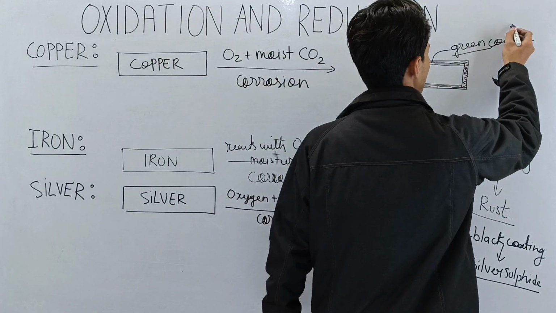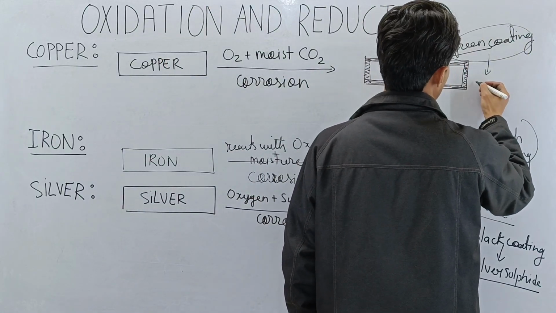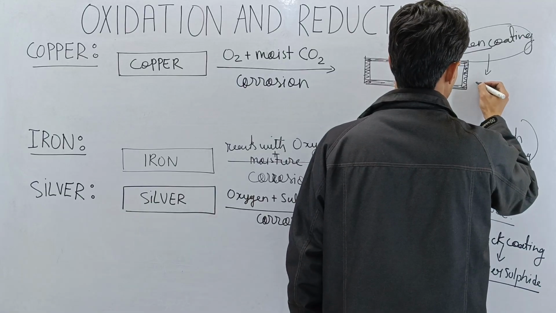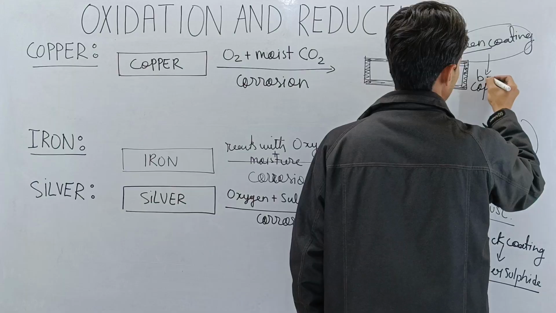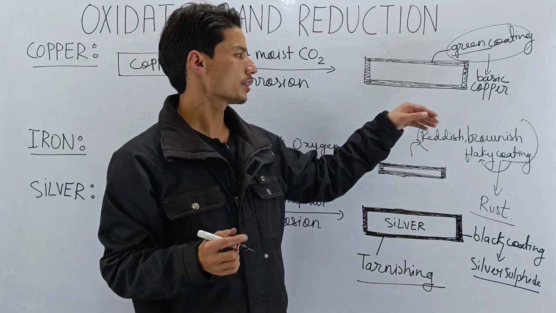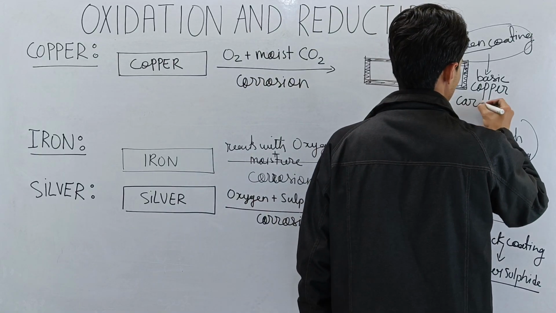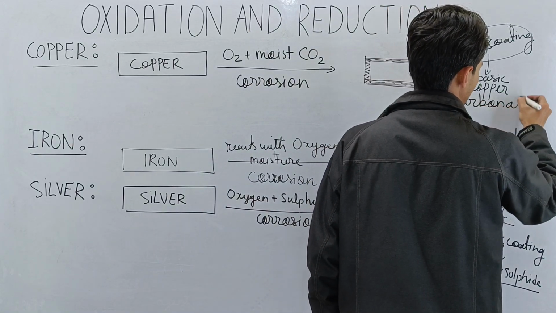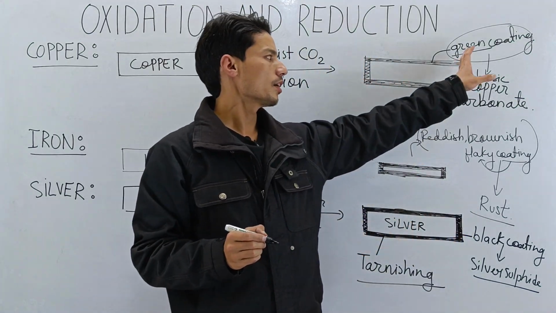This green coating is called basic copper carbonate. This greenish coating which is formed upon the surface of copper is basic copper carbonate. Very, very important: you have to know the name of the coating.